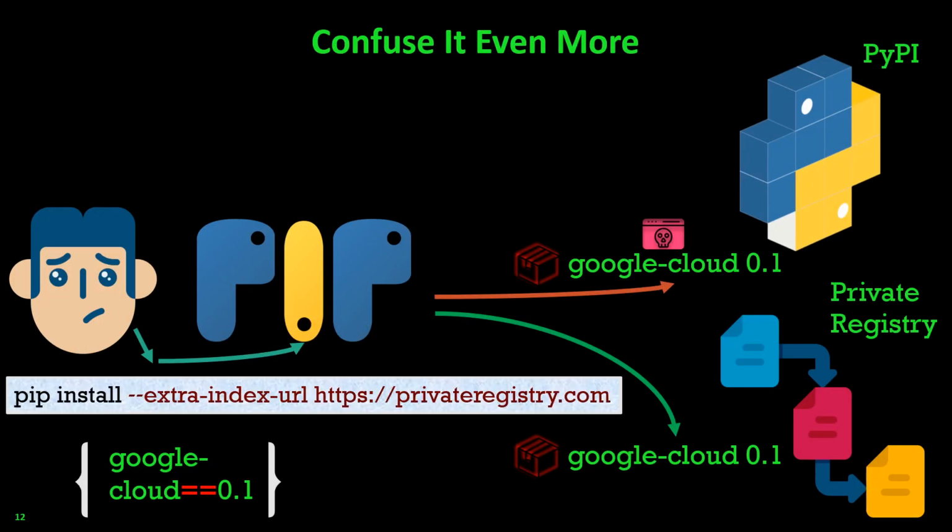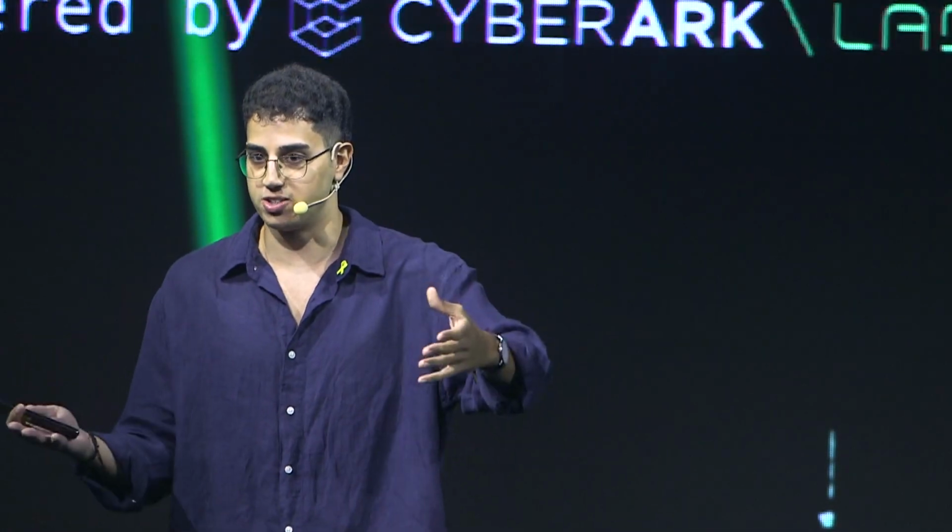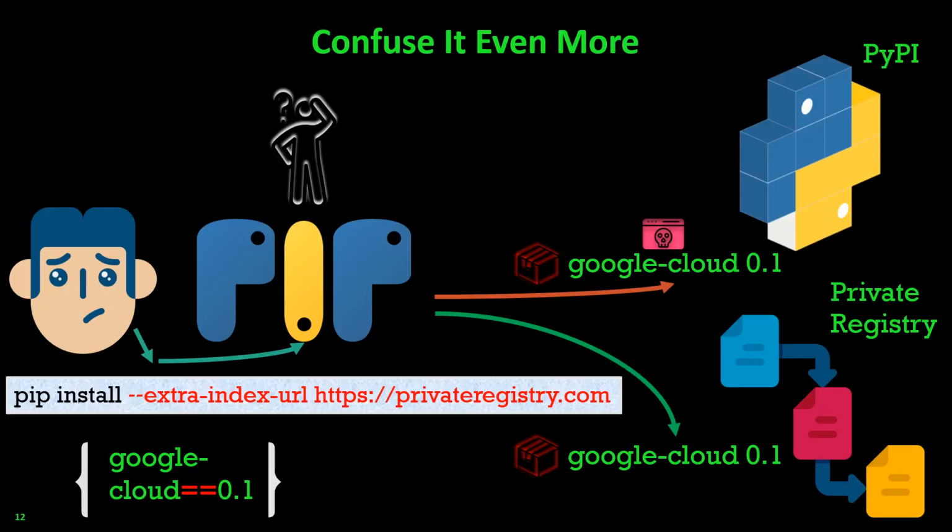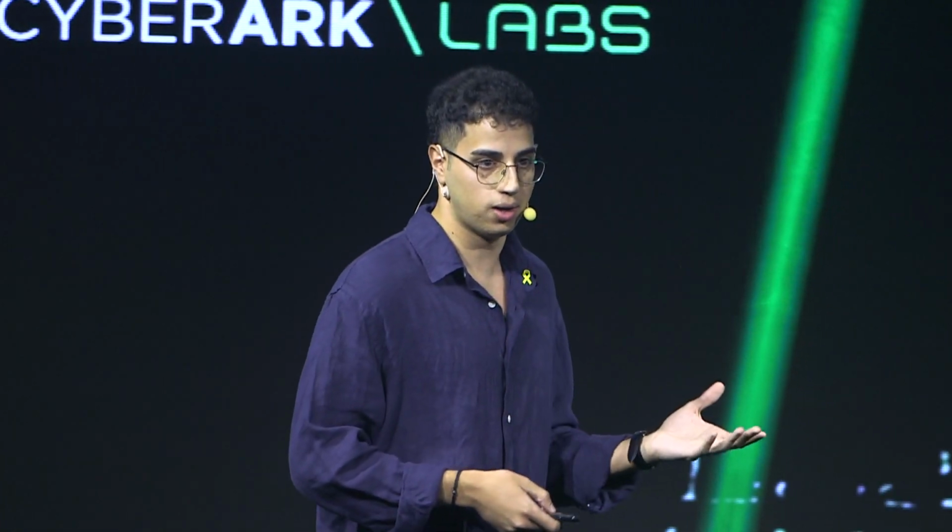So again, we go back to the example of dependency confusion, but in that case, this is on GCP Composer, on a Google Cloud service. So instead of an innocent user or an application, this is basically the GCP Composer service that uses this following pip install. Again, a risky argument, the extra index URL, which tells pip, please look also in PyPI. And then pip again is very, very confused. And now it has to choose between the attacker's package, my package, or the package of Google, the internal package from the private registry.